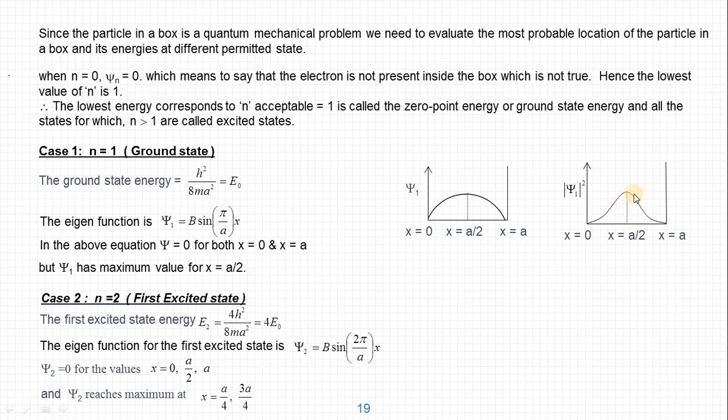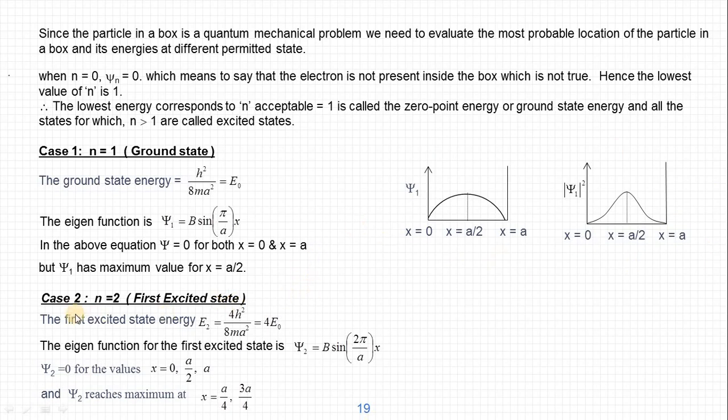So when the particle is in its ground state, the probability will be maximum only at the center. On either side the probability decreases, and we cannot find the particle at x equal to 0 and at x equal to a. So these are the ground state values.